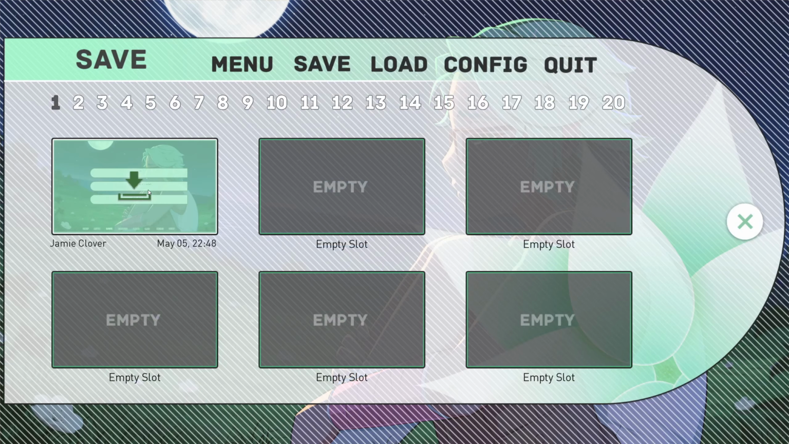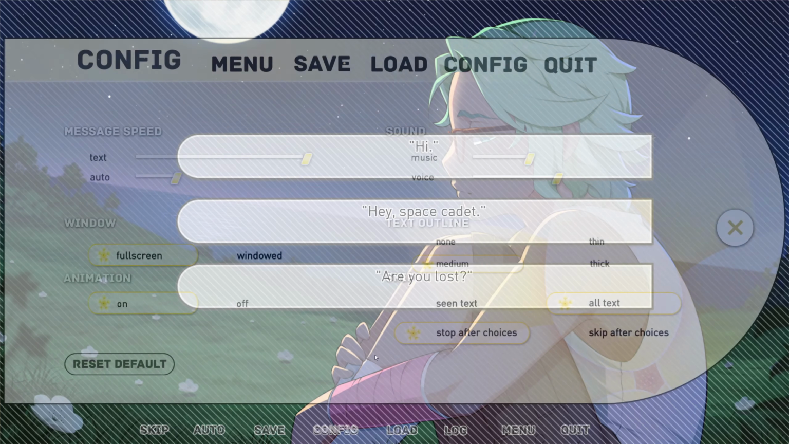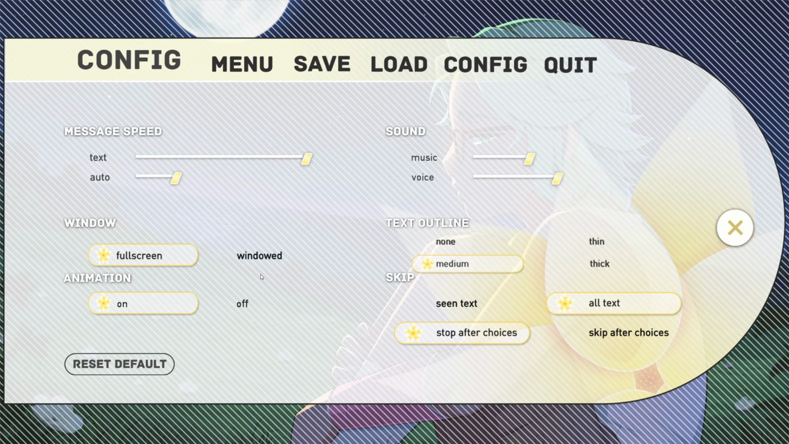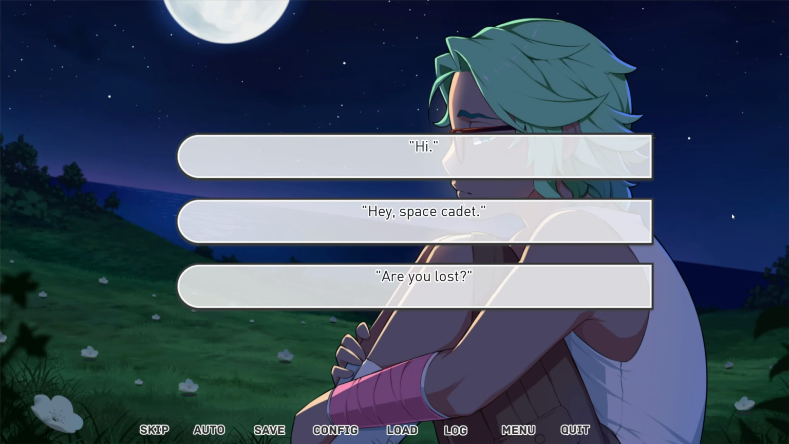Can we save here? I don't know if we go into config. I don't know why it's like this. The screen is flickering. I don't know if this is the game or my PC or my screen.